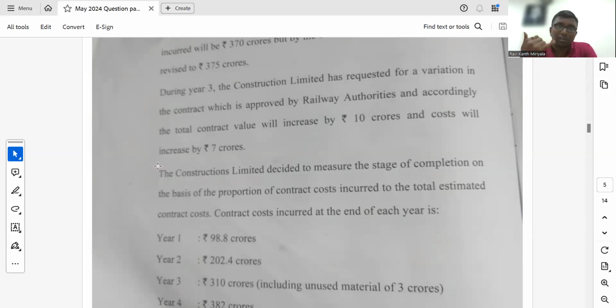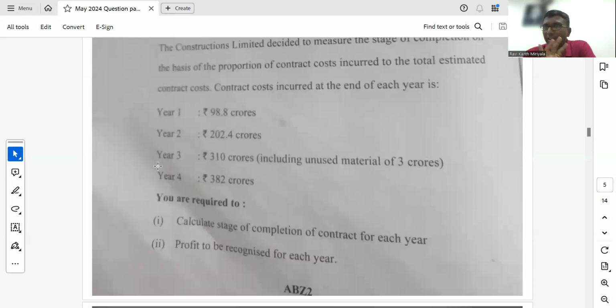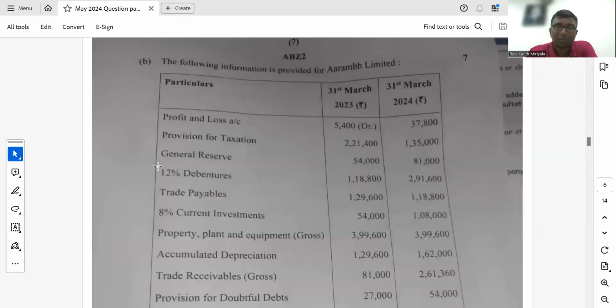If you remember, if there is an expected loss, then irrespective of the percentage of completion, and irrespective of whether the project has started or not, you are supposed to book the loss. Okay, right. A similar kind of question is already there in my material. Not exactly word by word, it will not match, but yes, it is available. This is not a very difficult sum, that is my opinion.